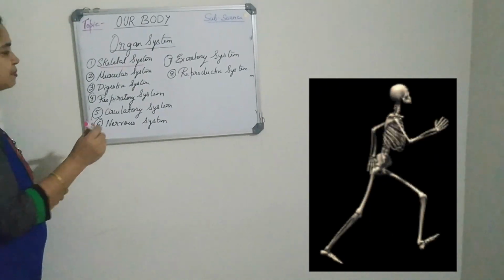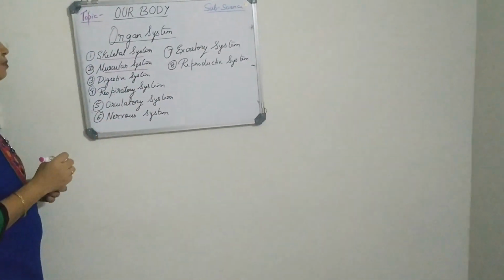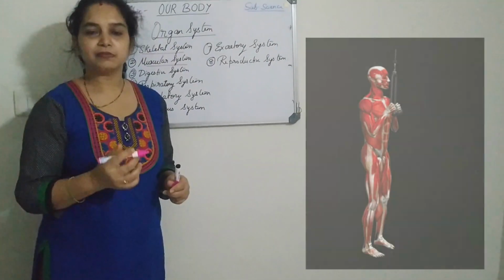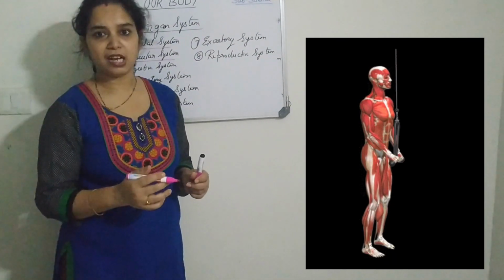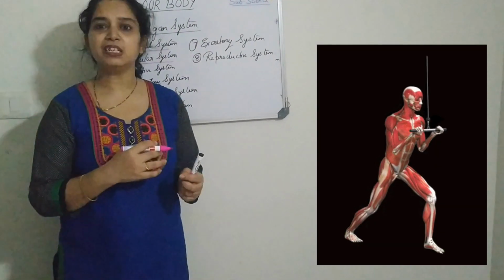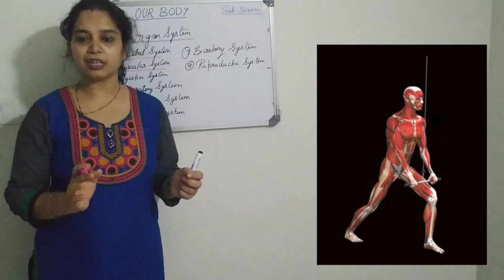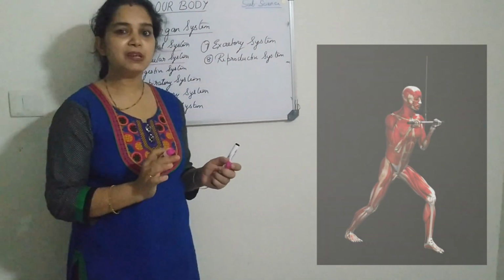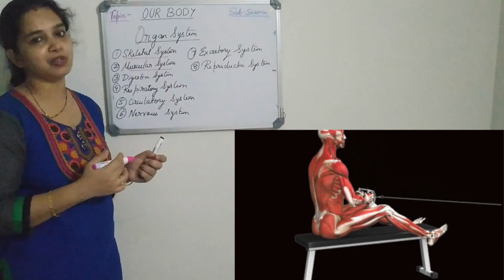Now coming to muscular system. What do you mean by muscular system? Muscles generally cover the skeleton. As you all know, you have muscle all over the body and it covers the skeleton. Your skeleton is not naked. So some muscles are attached to the bones also.